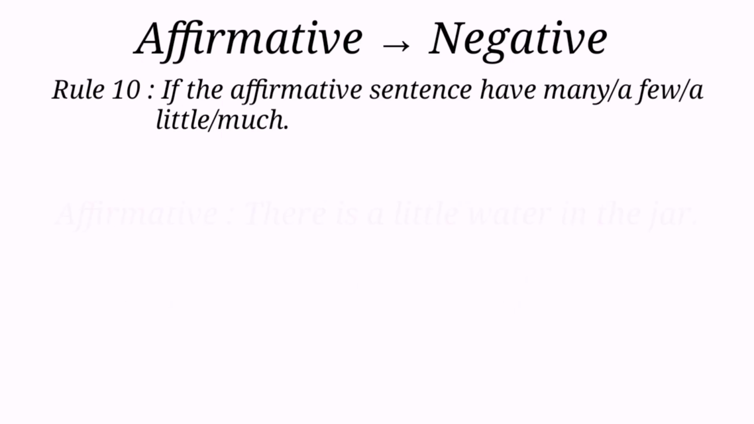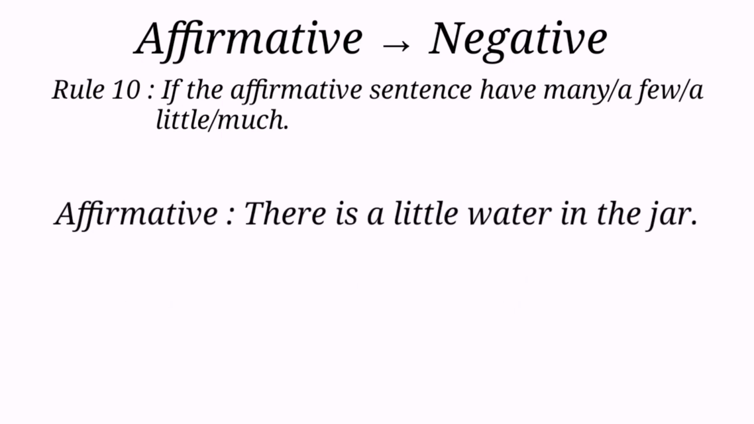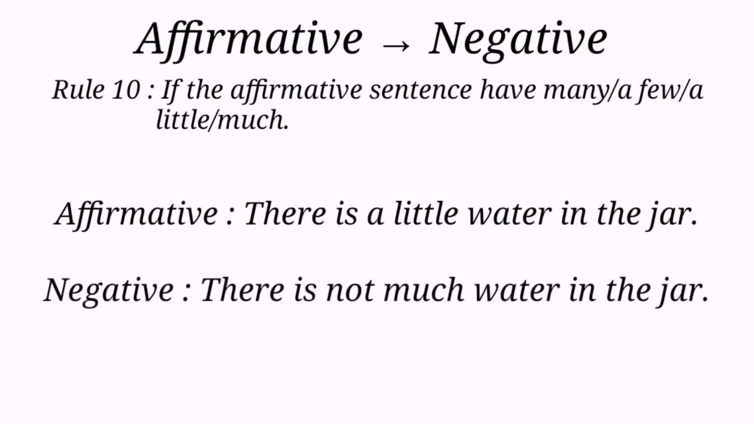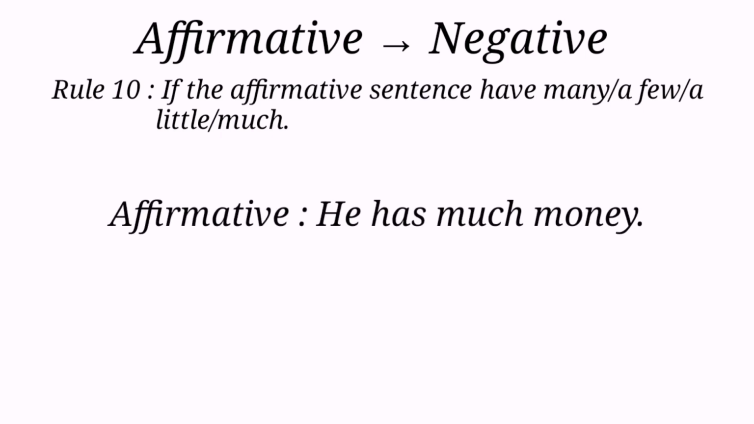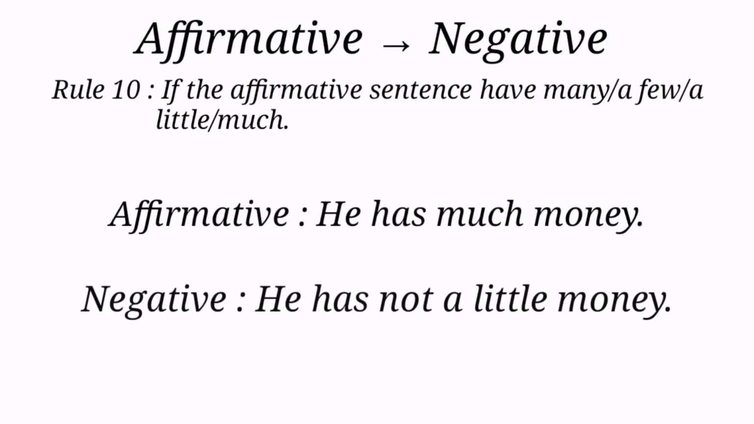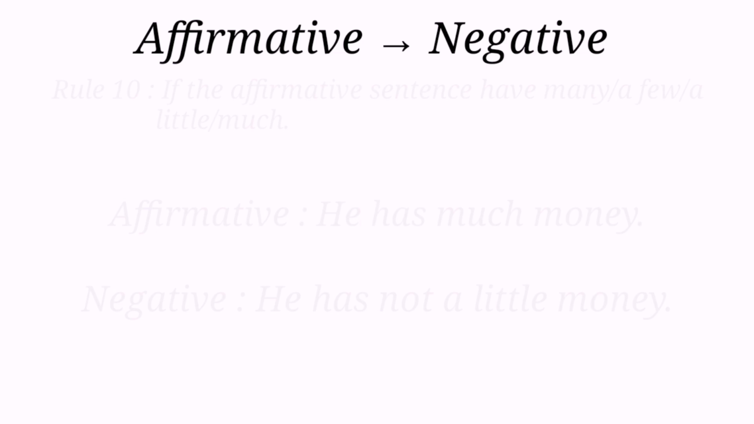Number 3. There is a little water in the jar. Look at the negative. There is not much water in the jar. Here we use "not much" in place of "a little". Number 4. He has much money. Look at the negative. He has not a little money. Here we use "not a little" in place of "much".